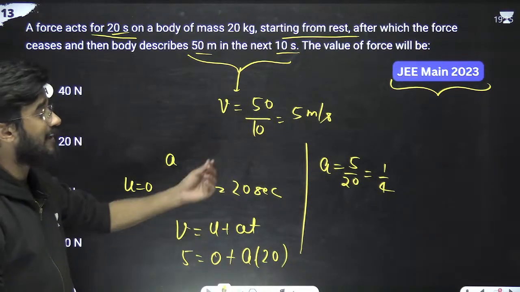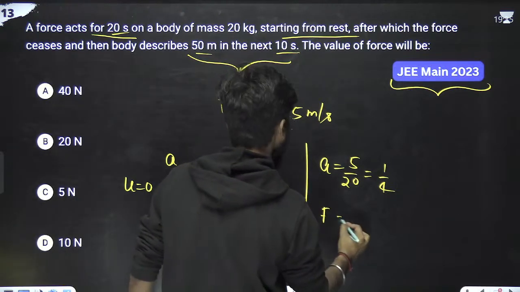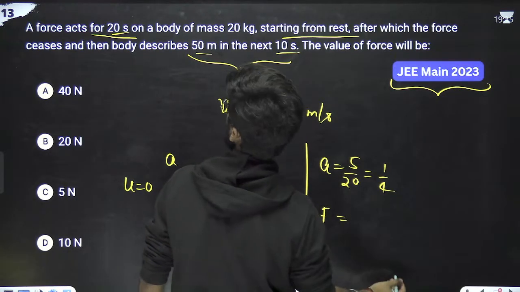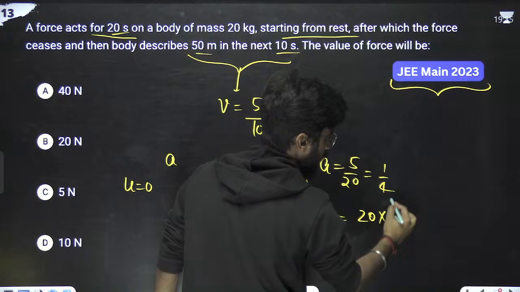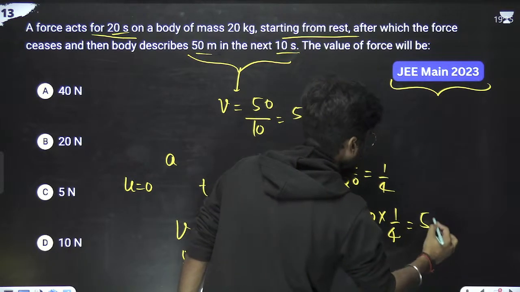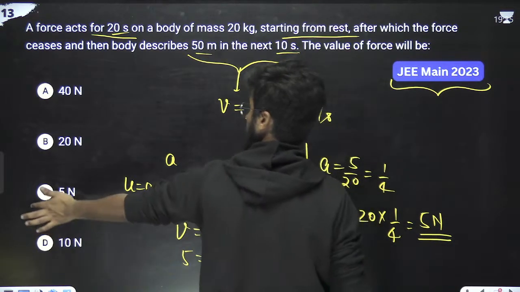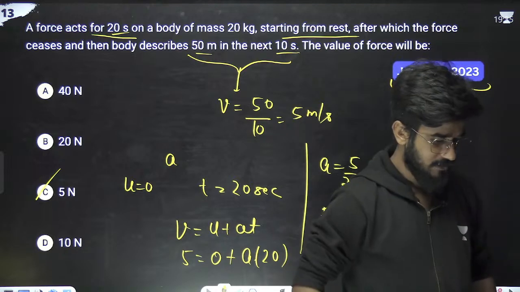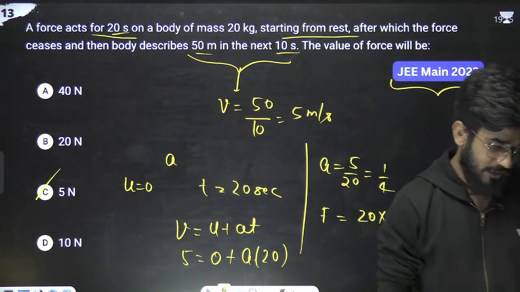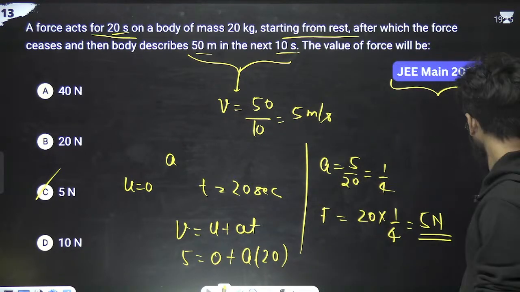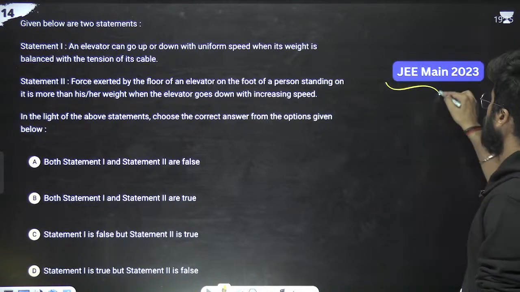We have to calculate the value of force. Force is mass into acceleration. Mass is 20 kg, into acceleration 1 by 4. It means 5 Newton. 5 Newton is the right answer, which means option C is correct. Okay, done, option C.